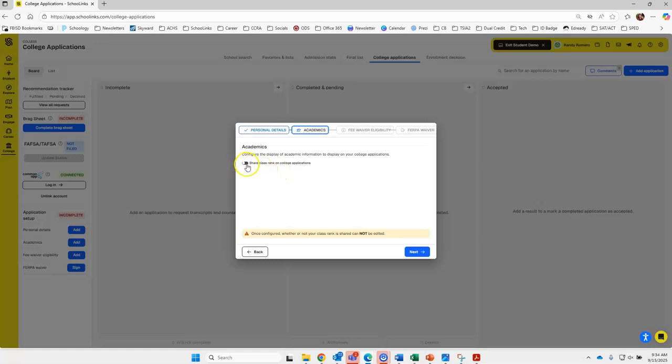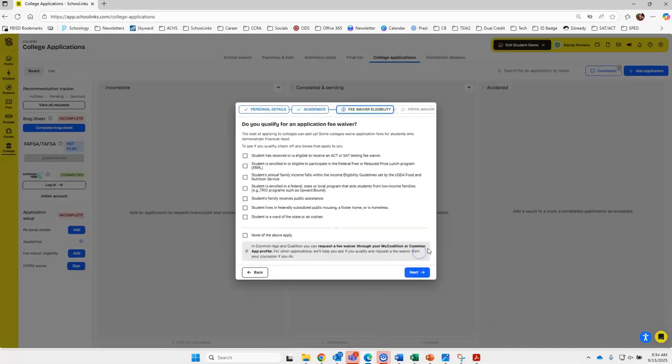All right, so if you wanted to share, it will turn green. If you don't want to share, you leave it just like that. But please know that once configured, whether or not your class rank is shared cannot be edited, okay? So once you click next, you won't be able to ever change this answer ever again. So if you liked it, you click the share. If you don't, then you'll leave it as such. And then you'll click next.